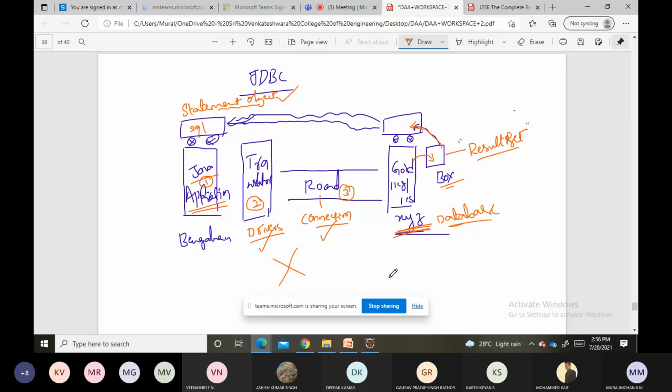That is, load the drivers, establish the connection, prepare and execute statements, process the results, and close the connection with the DB. These are the 5 steps we should follow when we want to execute database related programs.